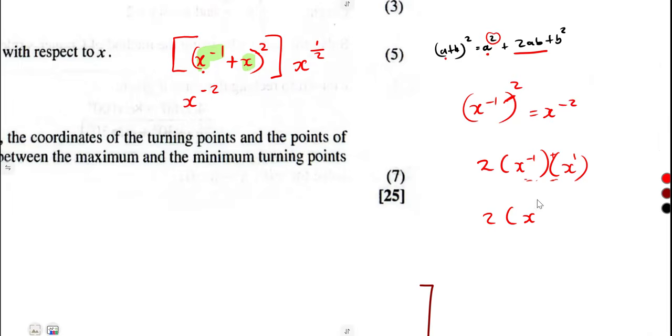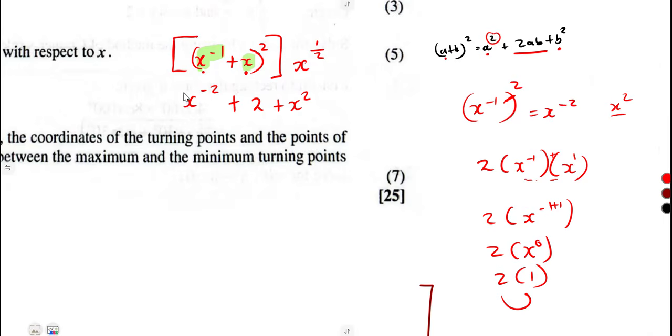So it's x to the exponent of -1 plus 1, which is 0, and any number to the power of 0 is 1. So it gives us 2 times 1, which is 2. Then the last one is b squared, and our b is x, so x squared. So we have expanded the inner bracket, which was being raised to the exponent of 2.